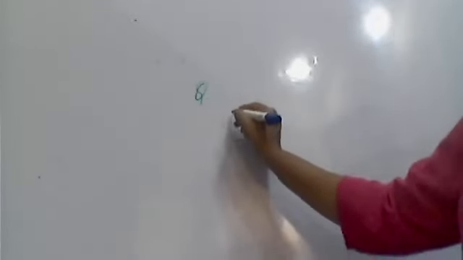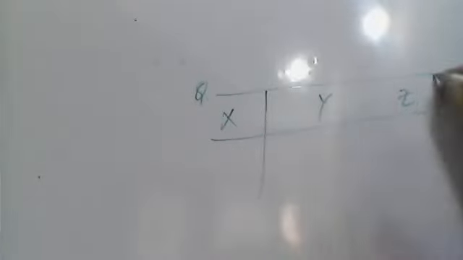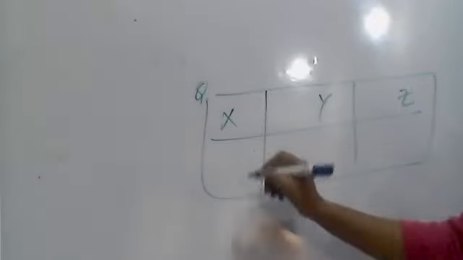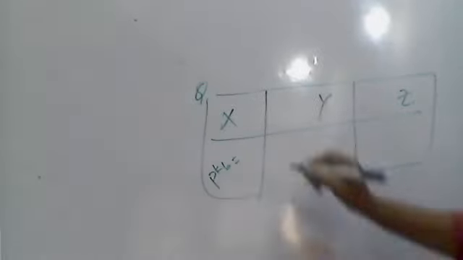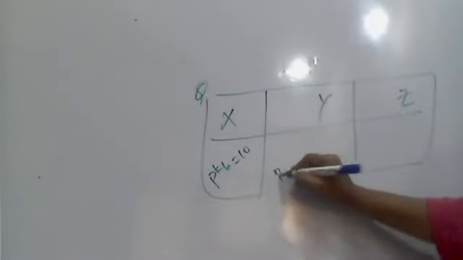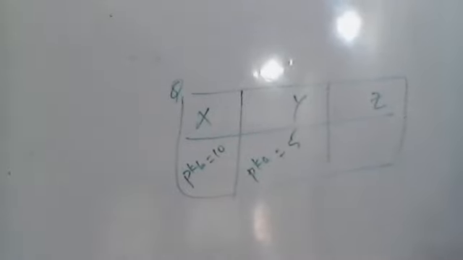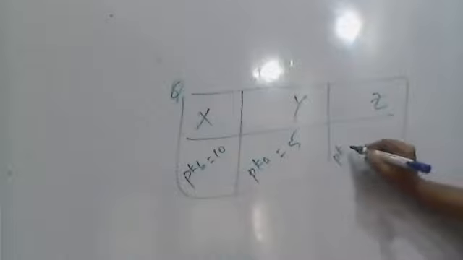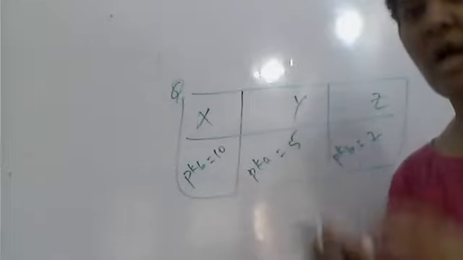Now, I'll give you one example. The question is: say base X, Y, Z, three amines are given here. For X, let the pKb value be 10. For Y, the pKa value is given as 5. And for Z, the pKb value given is 2. It is asked to arrange them.